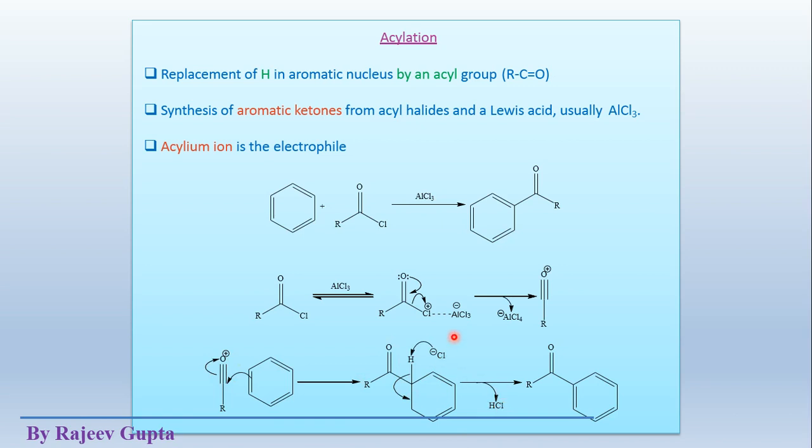Now in the second step, the base which is present in the reaction mixture captures this hydrogen as H plus ion, and these sigma bonding electrons shift as pi bonding electrons, and aromaticity is restored. So the formed product is an aromatic ketone. Depending on this R alkyl group, these could be different types. So simply we will get acyl benzene.